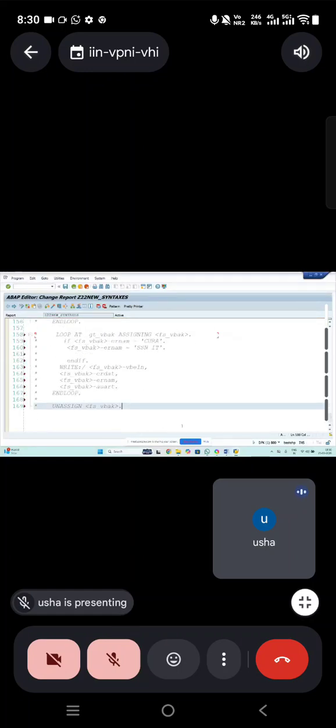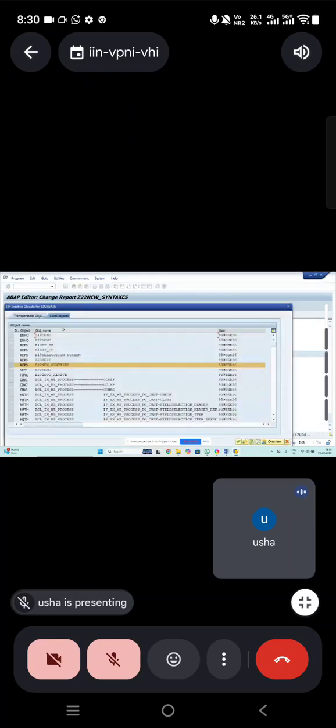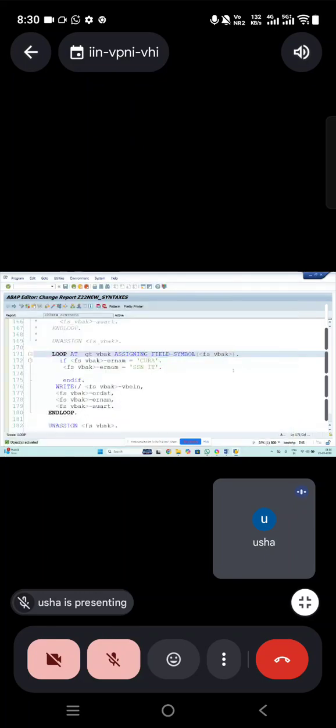You can declare like this also. Normally the data keyword we use, but here we use assigning field symbol keyword because it's a field symbol, correct? That's it. This is the inline declaration. No need of declaring on the top. You can declare here itself: assigning field symbol and the field symbol name. This is inline declaration for field symbol.